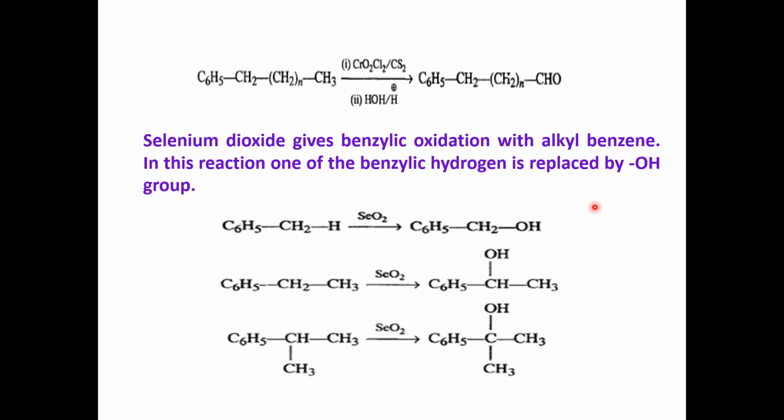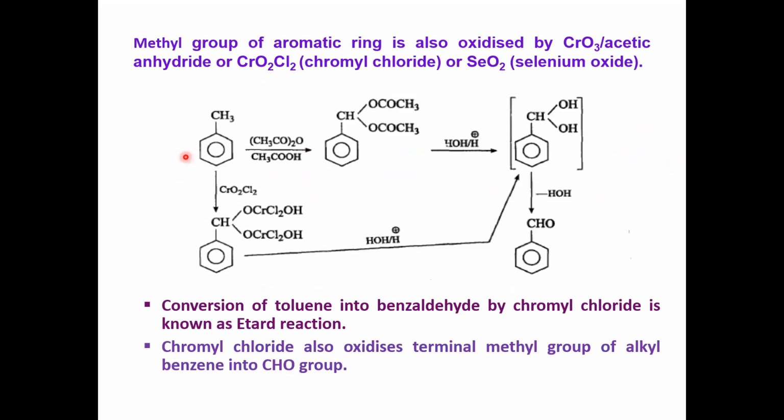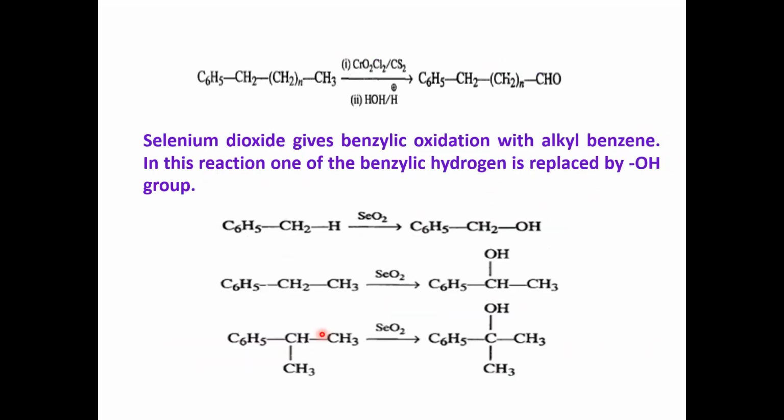So if you take KMnO4, by vigorous oxidation you get benzoic acid. If you use chromic anhydride in acetic anhydride or chromyl chloride, you get benzaldehyde, often called Etard's reaction. If the reaction is carried out with selenium dioxide, you get the respective alcohol. So this is how the reaction takes place whenever benzene is substituted by side chains.